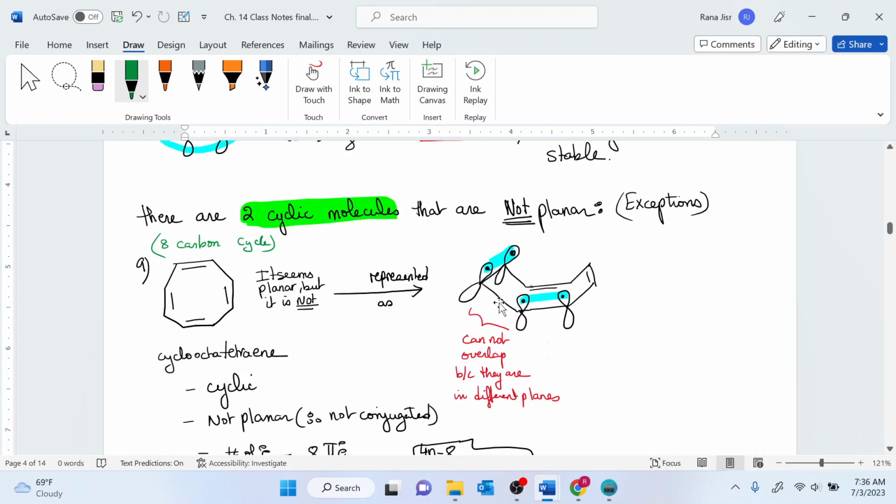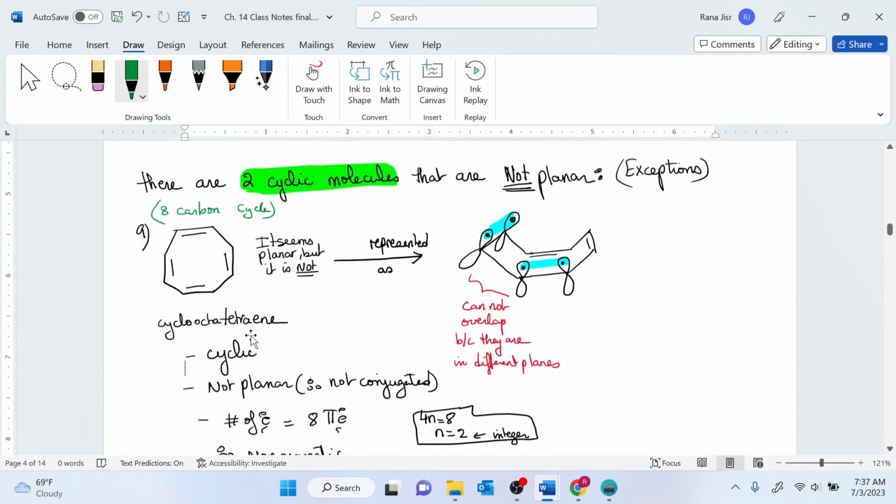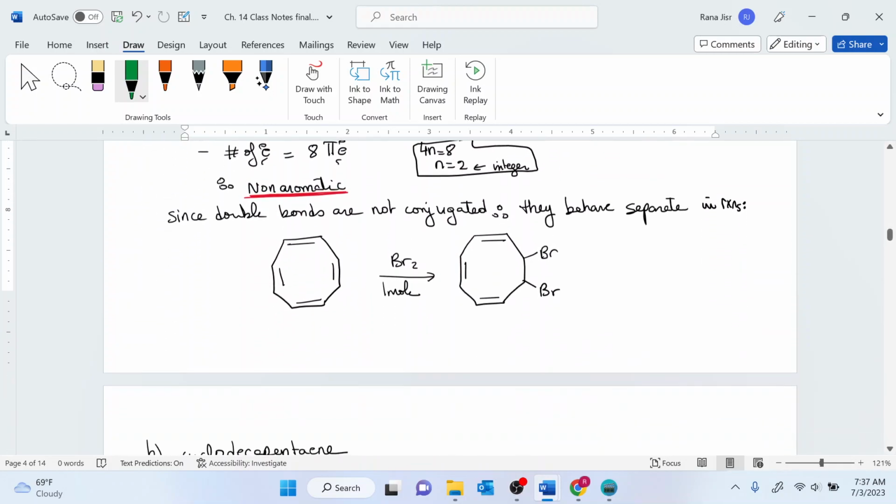But because the carbons are not in the same plane, there is no overlapping between those p orbitals. So since there is no overlapping between the p orbitals, we say that the structure is not planar. It is not conjugated. And if it is not conjugated, even though it's a cyclic structure with 8 electrons, it is considered to be a non-aromatic structure.